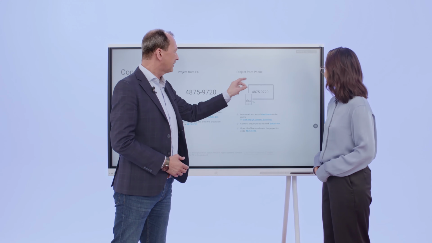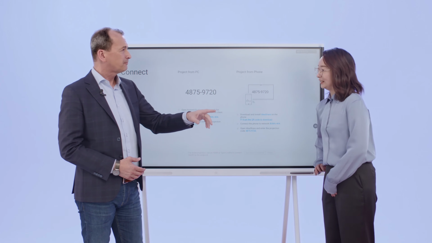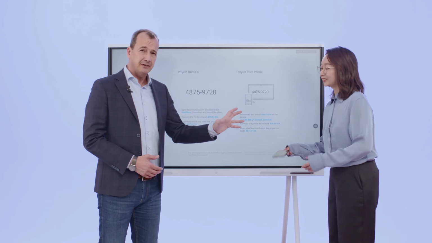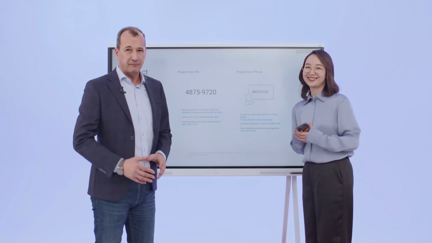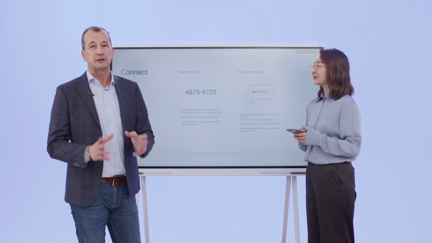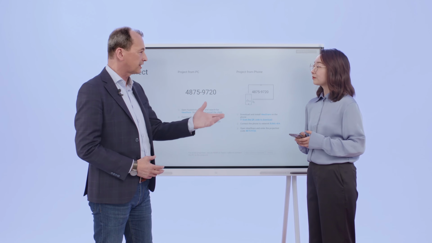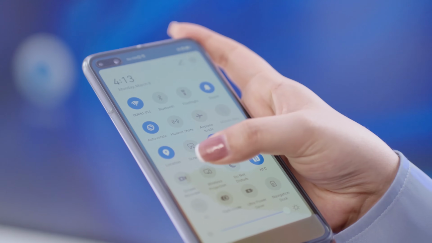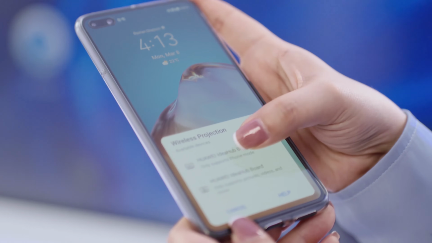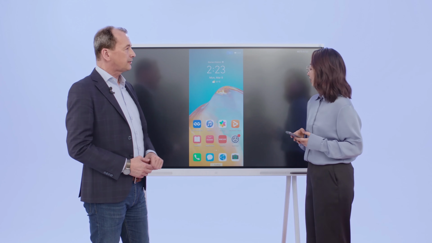But in your case, I think you have a smartphone, right? Yes. Is it of the right brand? Yes. A Huawei phone really works very well in this particular case. So if you pull down your smartphone screen, there is a number of options. One of them is wireless sharing or sharing. If you can do that now, and then follow the instructions in the screen. Ooh. And there you have it.